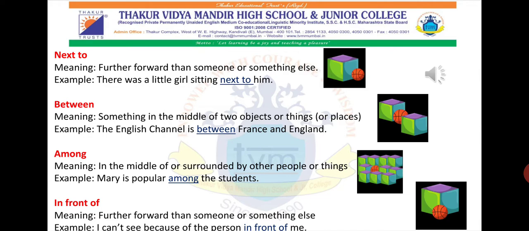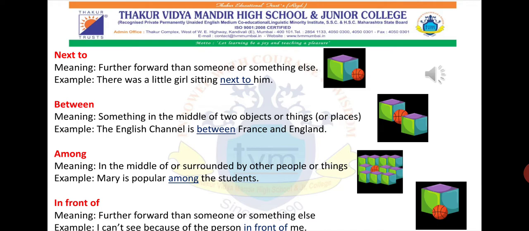Then the next preposition is in front of. Okay, in front of is used to tell if any object is placed in front of something or some particular object, and therefore we use the preposition in front of. For example, I can't see because of the person in front of me.